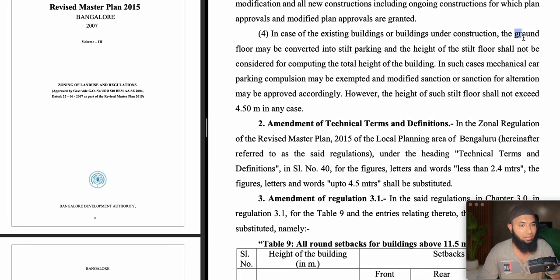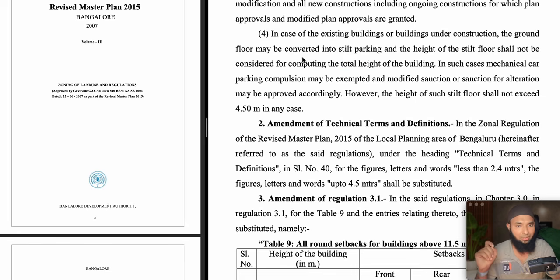Here the ground floor may be converted into stilt parking. It is a big change. If there is a house or anything on the ground floor, it may be converted into stilt parking, and the height of the stilt parking floor shall not be considered for computing total height.